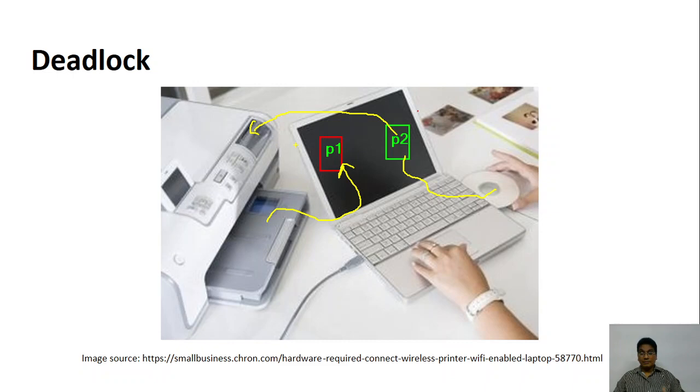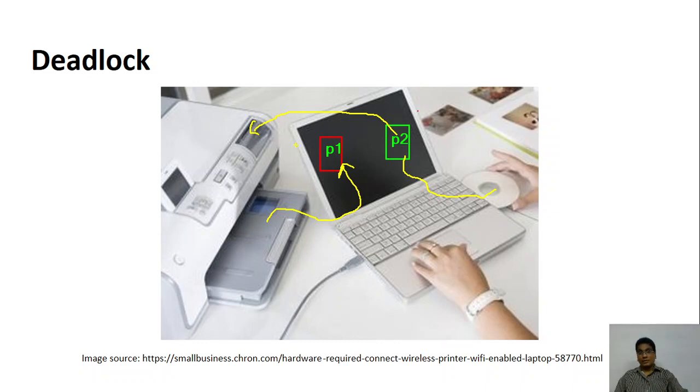However, remember when P2 is doing this, it is not releasing the disk. It is still holding the disk. It says I want to read from the disk and then write to the printer. So P2 says I want the disk. Once I finish printing, I will release the disk to the others. Let the others use it.